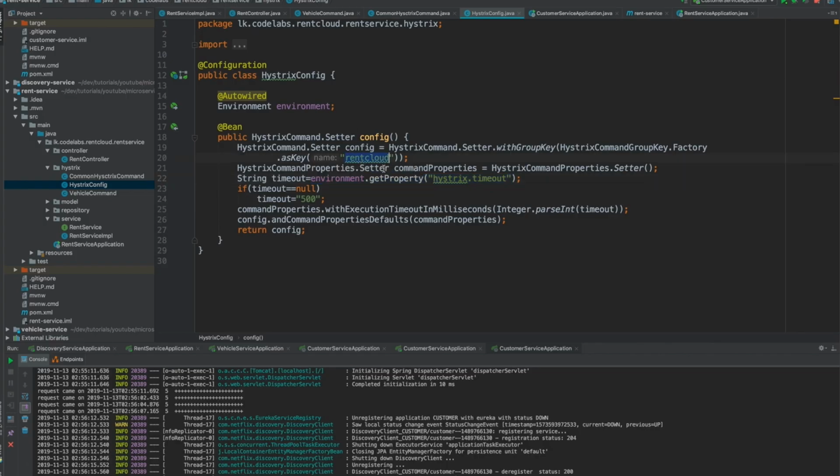I didn't put this configuration, but I use two configurations here, right? I use the group ID here as a run cloud, and the Hystrix timeouts, and if the value is null, set it to 500. So likewise, you can do your own configuration, right? So we learned the circuit breaker pattern well in detail with all the aspects.